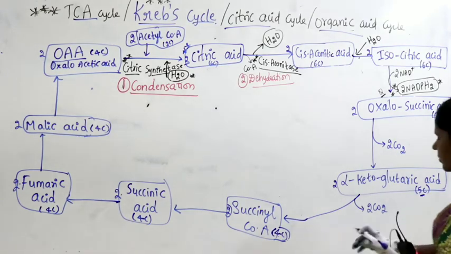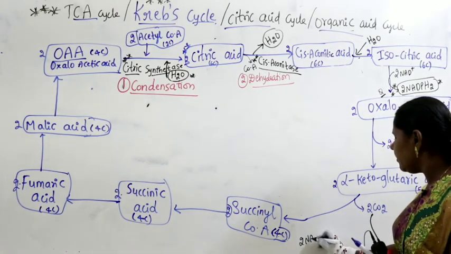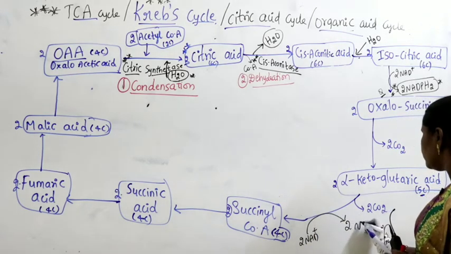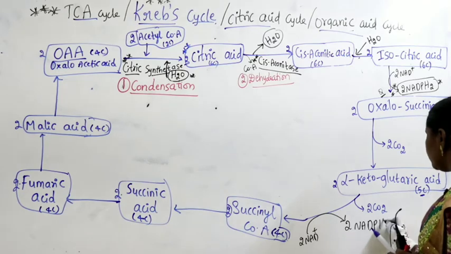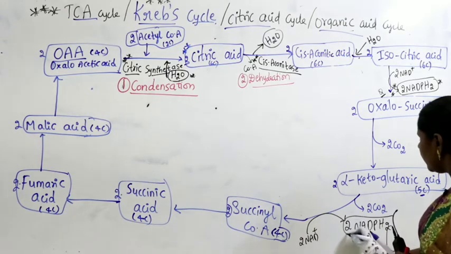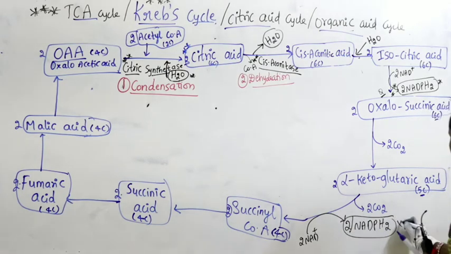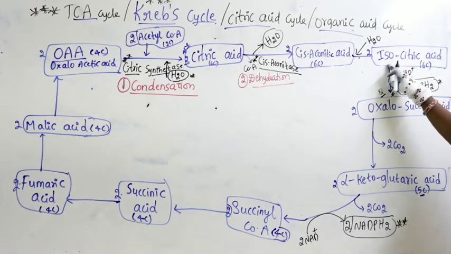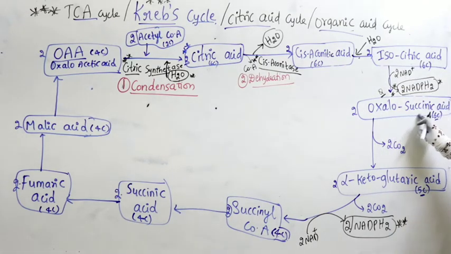Here again 2 NAD plus gets converted into 2 molecules of NADPH2. So here again there is a production of 2 NADPH2. So one step 2 NADPH2 produced, converting from isocitric acid to oxalosuccinic acid.